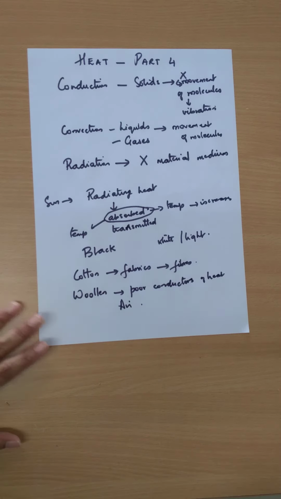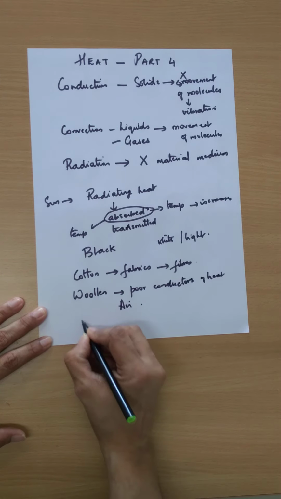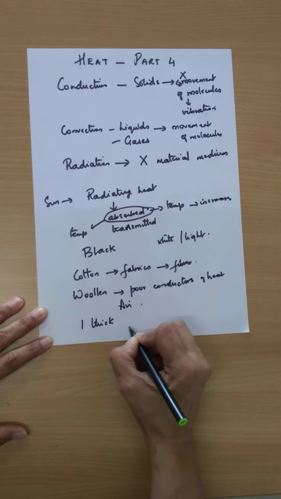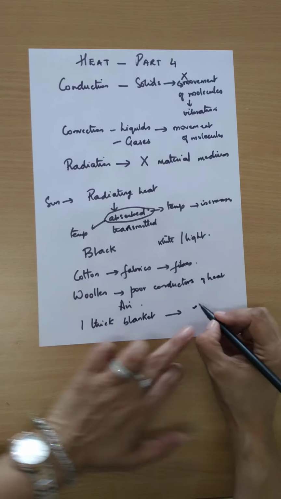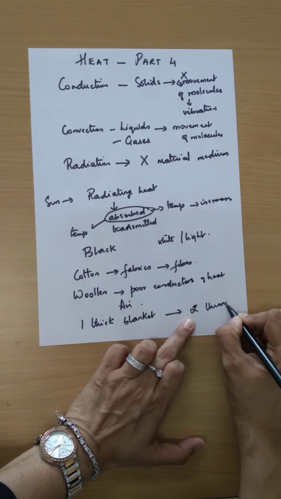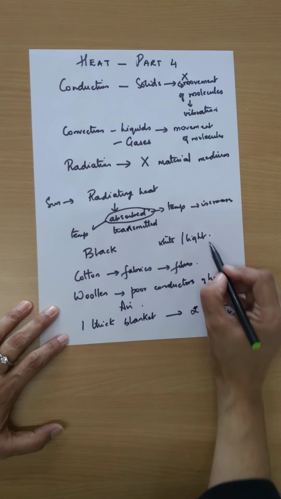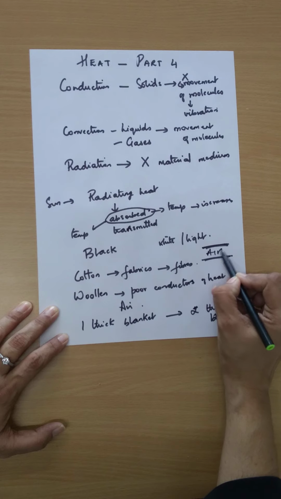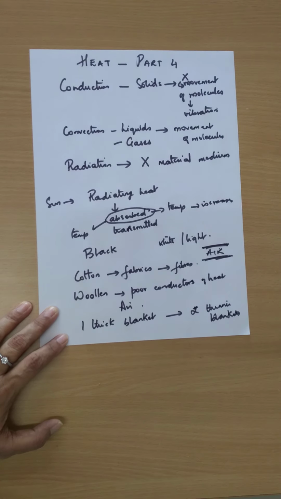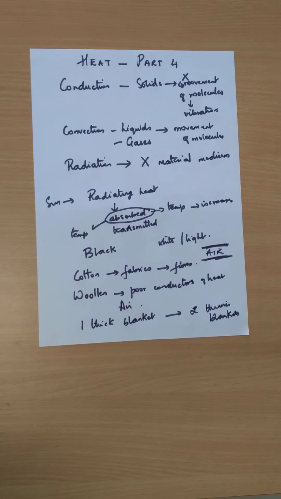Also remember, in winter, if you feel cold, instead of using one thick blanket, it is better to use 2 thinner blankets. Now that's because between the 2 layers, suppose these are the 2 layers, between the 2 blankets there is air. And air is a poor conductor of heat, so it does not allow the heat from your body to escape into the surroundings, keeping you warmer. Is that clear to all of you?